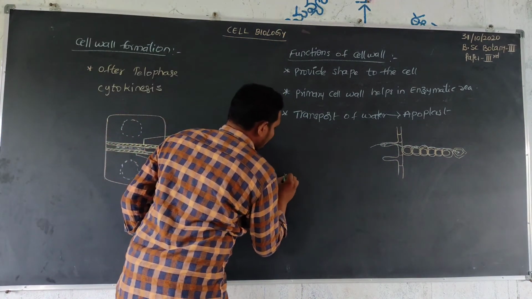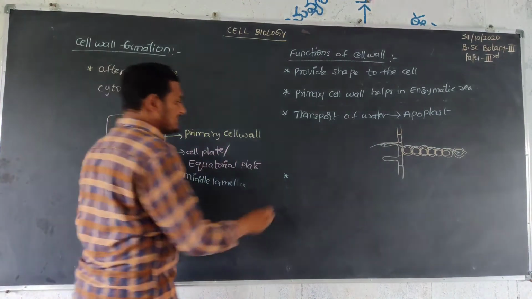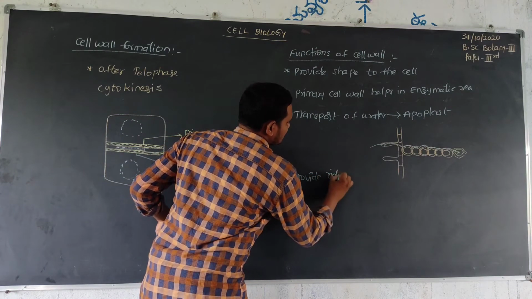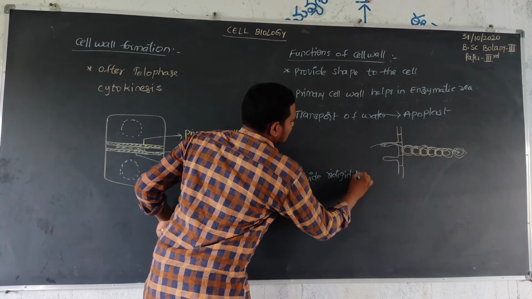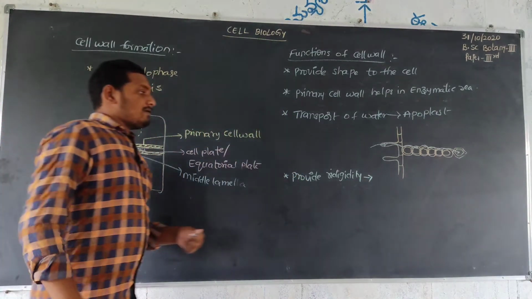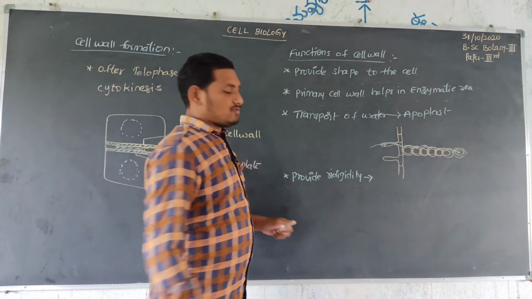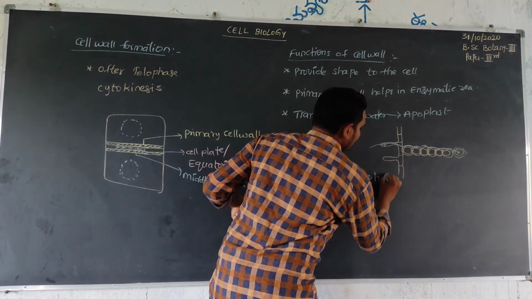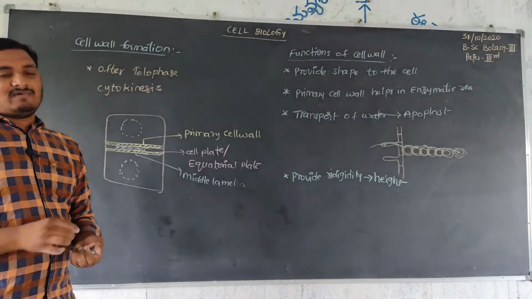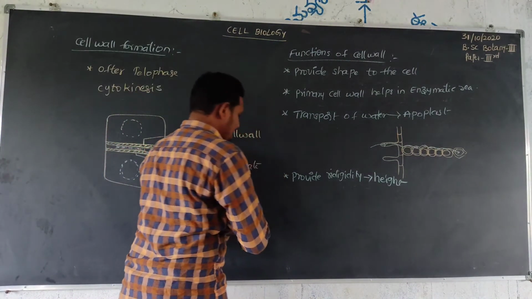Next, the cell wall increases rigidity, it provides rigidity. By the help of this stiffness, the plant shows growth or height. Height increases by the rigidity.